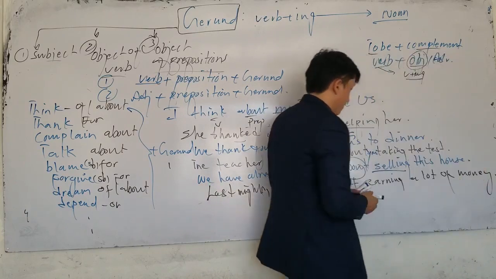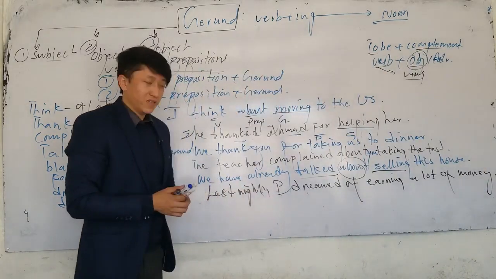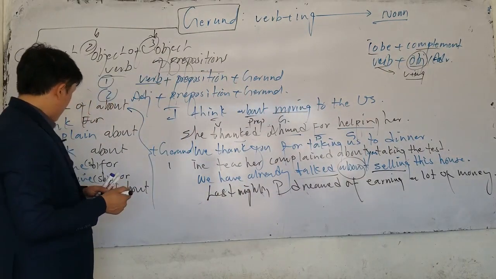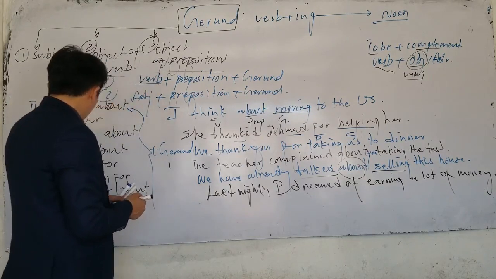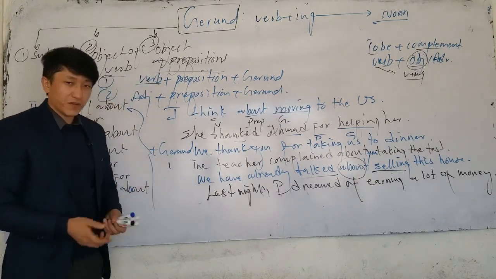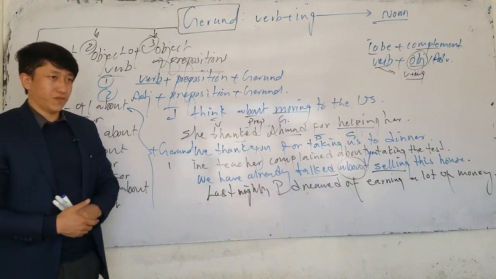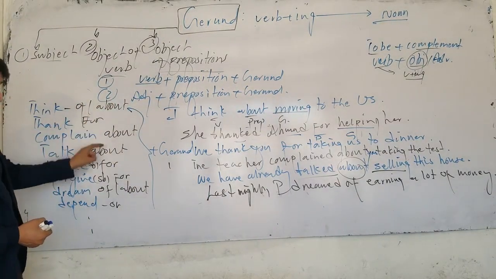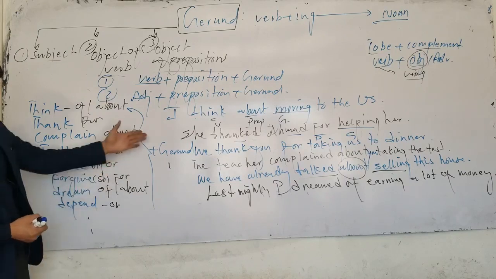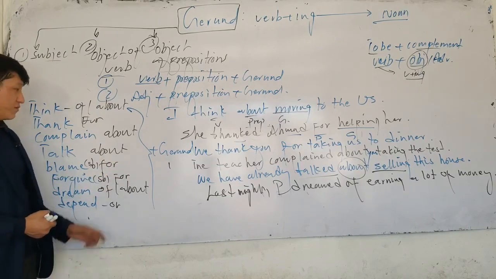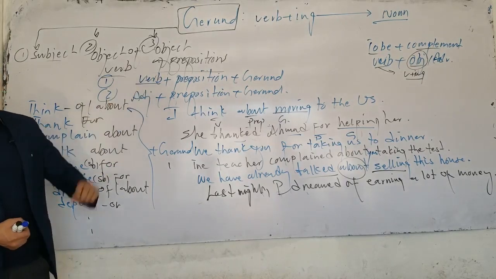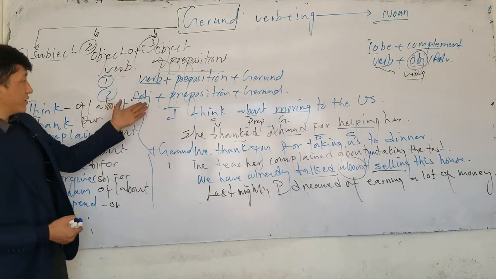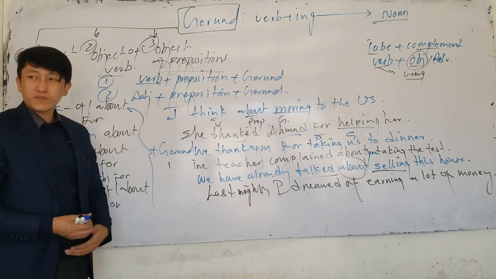Which one is gerund? Earning. Or next one, it depends on doing it, or forgive, or blame. I blame you for coming late. Now, so after these verbs, remember, we use specific prepositions, and then after that we use gerund. It's a combination of verb, preposition, gerund. The second one, we have a combination of adjective, preposition, and gerund. Let me clean it.